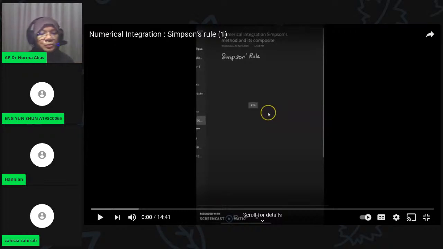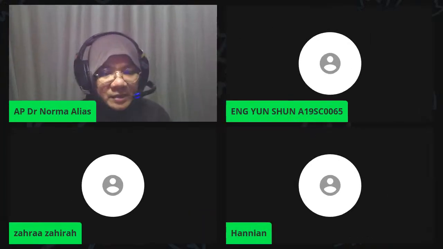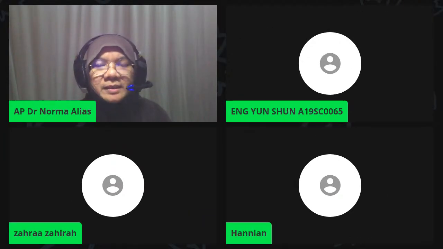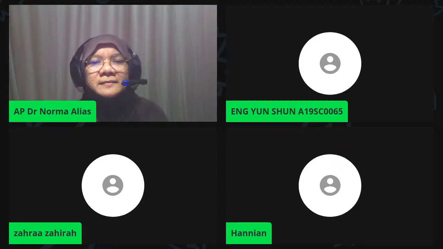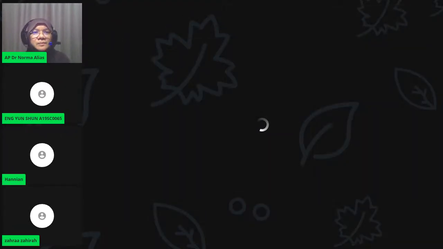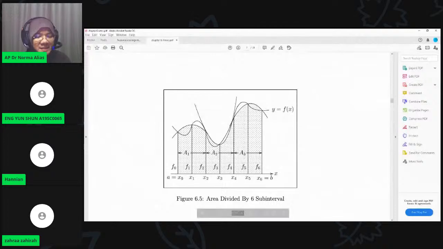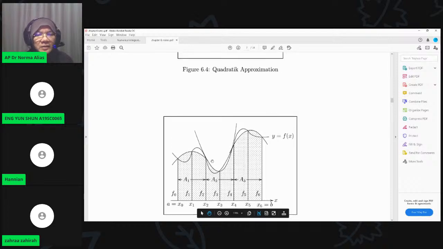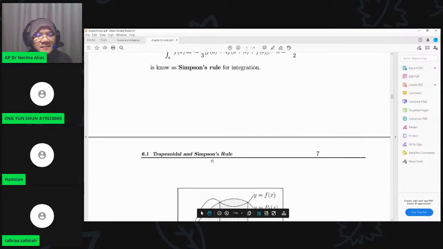Or you can go to the PDF file on e-learning, chapter 6. Here, this is Simpson's Rule.